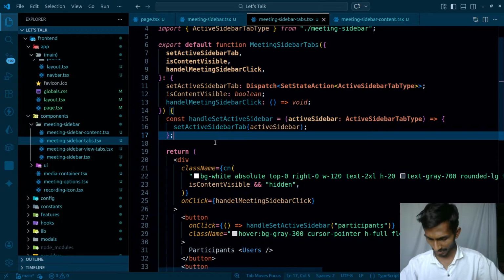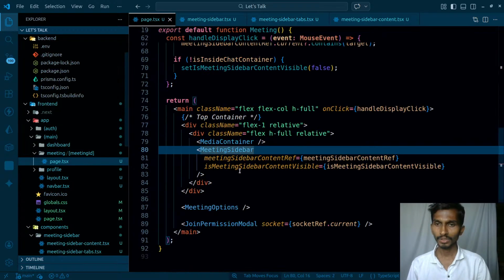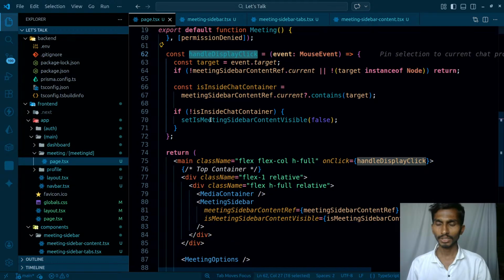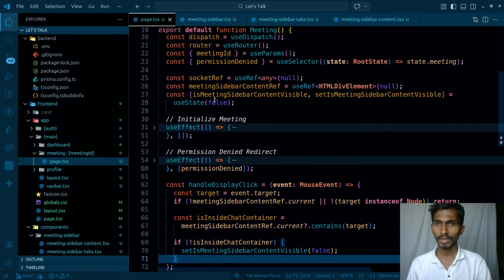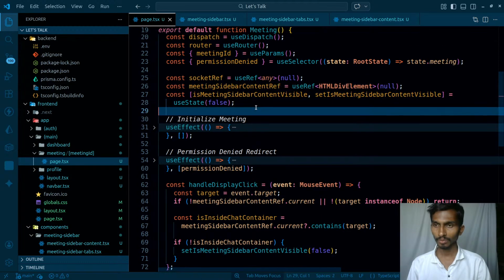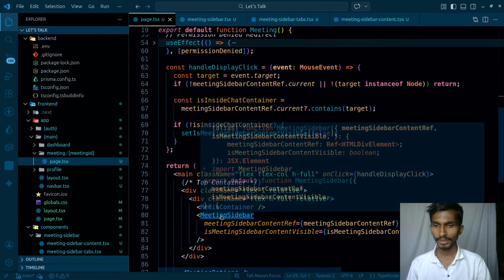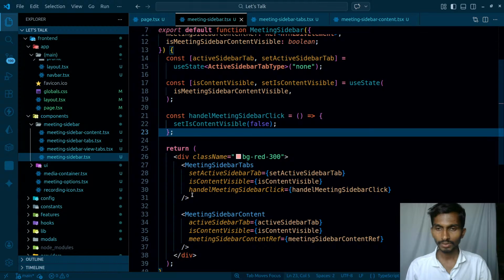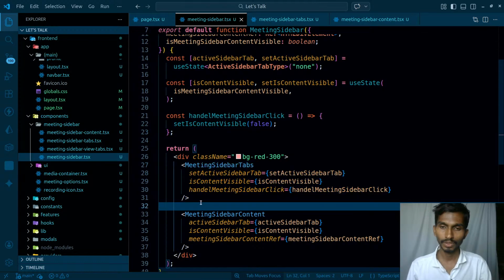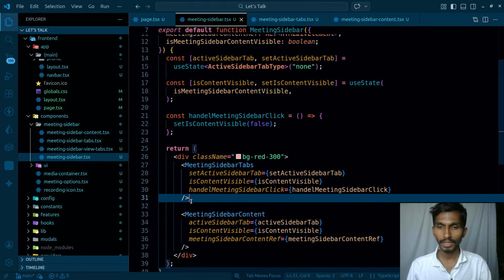And simpler in the sense, I'm here. Definitely I will be just simply checking everything from here on, and that's gonna be equal. I will be maintaining a state, is meeting sidebar content visible, because that is only for that. And I can come back here, meeting sidebar, and meeting sidebar actually contains these things. So I can only check for this key whether I'm actually clicking on this, because if I'm actually clicking on any one of these, at that time make it visible, otherwise make it false, like make it not visible.